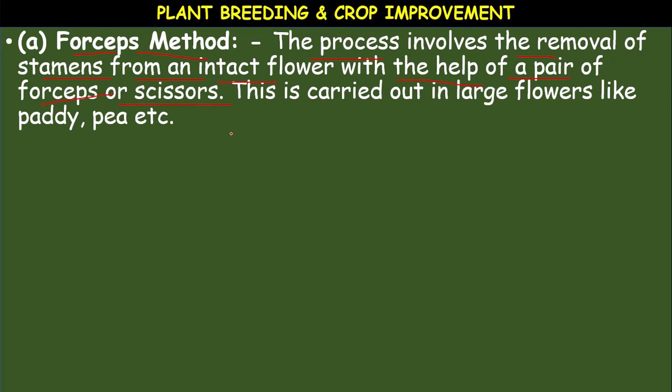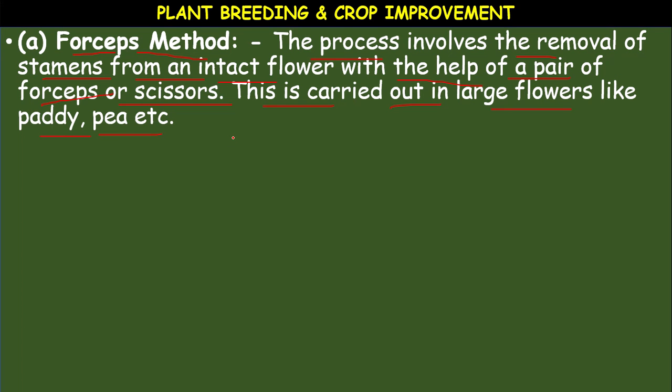You know, forceps means like a scissor only. So, with the help of that forceps, we have to remove the stamens from an intact flower. This is carried out in large flowers like paddy, pea.